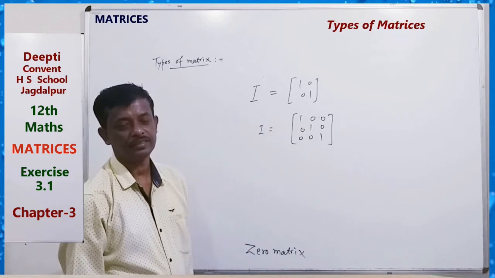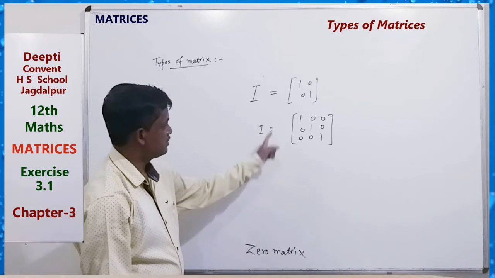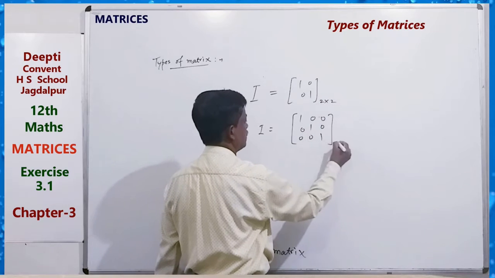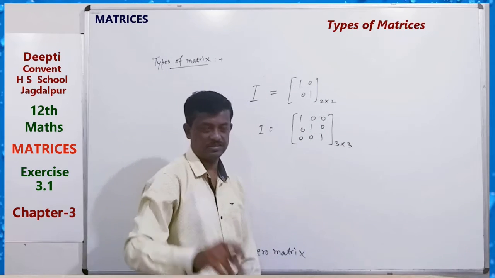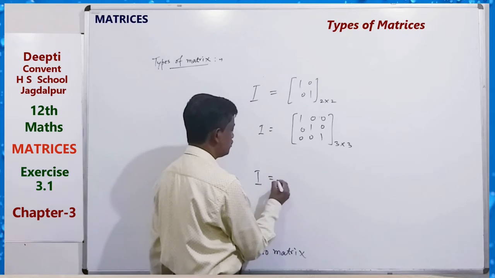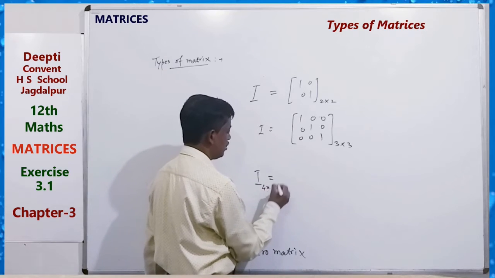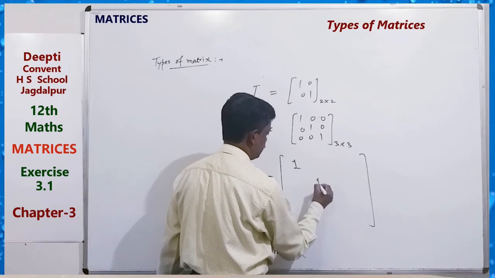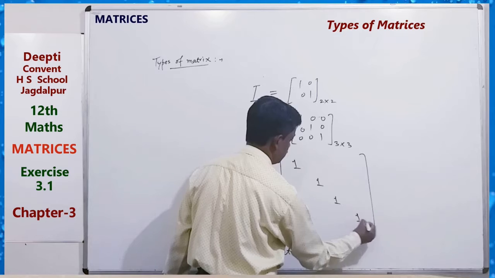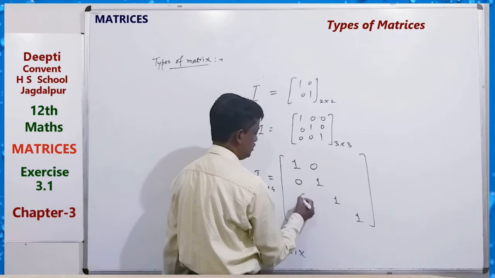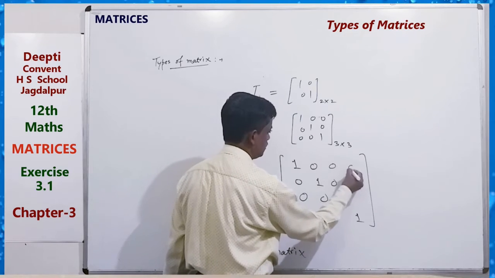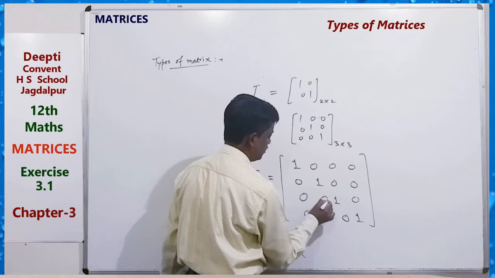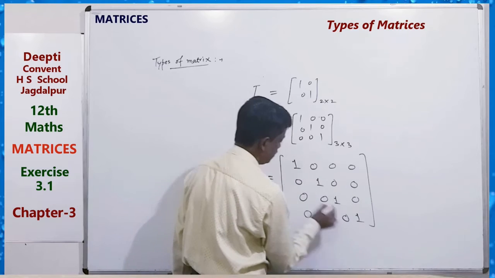This is the identity matrix. This is 2 by 2. This is 3 by 3, because it must be a square matrix. So I of 4 by 4 is 1, 1, 1, 1 on the diagonal and 0 for all other entries.